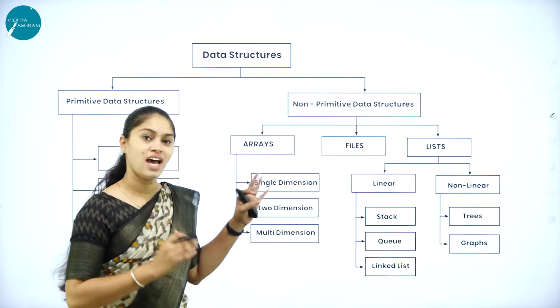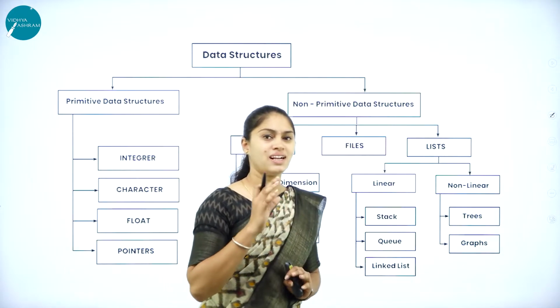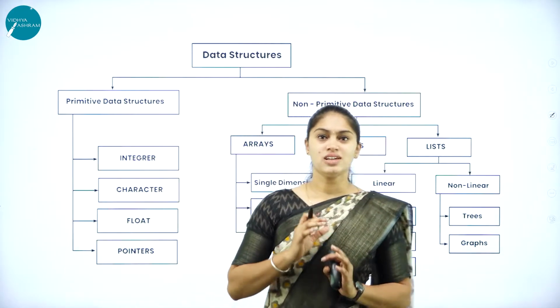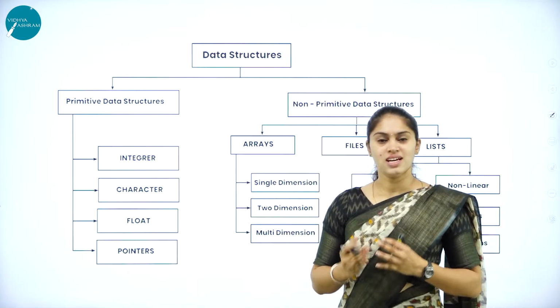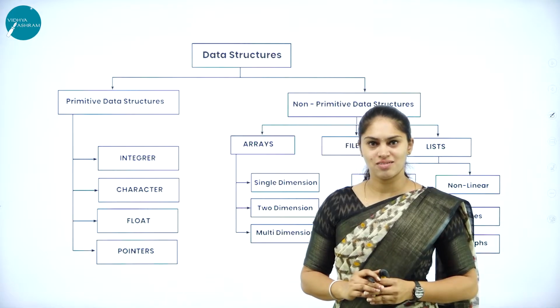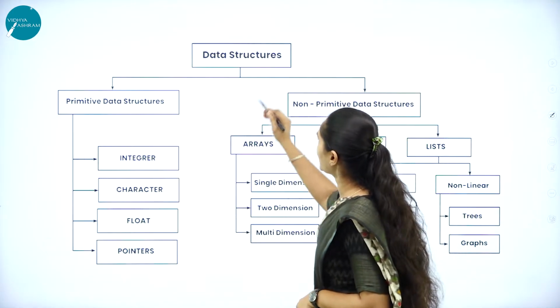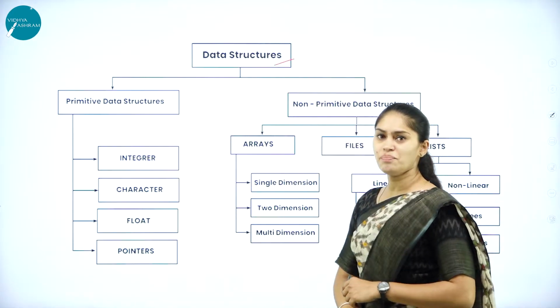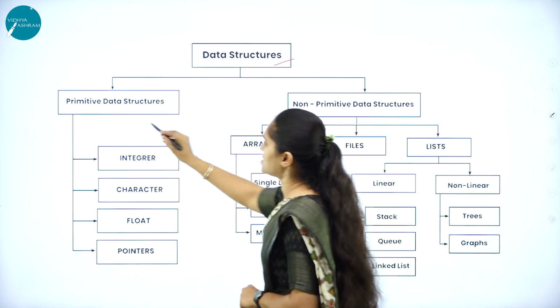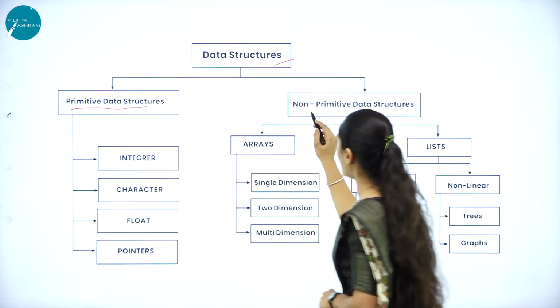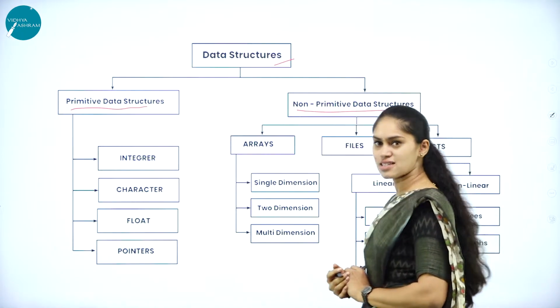Now we will see how the data structure is classified. We know what data is, and that it needs to be structured and processed. Then what are the types of data structure we have? Mainly we have two types: primitive data structure and non-primitive data structure.